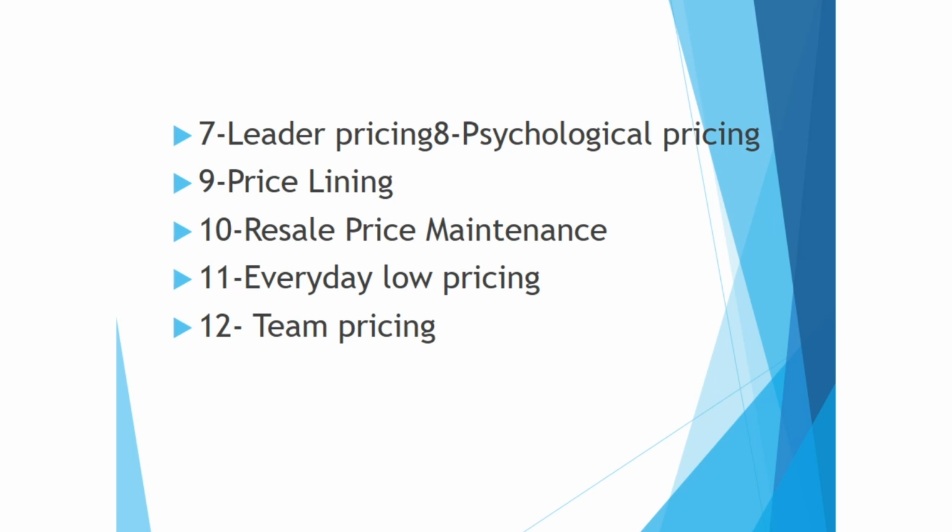Then the ninth pricing type is price lining, used mostly by retailers. Good, better, and best assortment of products. Then the 10th one, resale price maintenance. There are three parties in this: the manufacturer, the distributor, and the consumer. The manufacturer sets the price below which his or her product will not be sold. That type of agreement will be made between these parties.